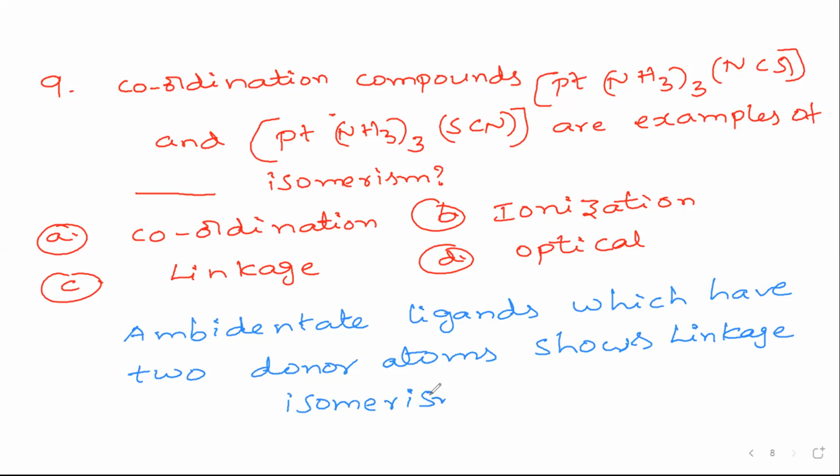So you can easily understand by seeing the example. So option C. What is the solution for this? Ambidentate ligands which have two donor atoms, like cyanide and isocyanide, like NCS and SCN, show linkage isomerism only. So these two are examples of linkage isomerism. So it is clear. These types of questions you'll get from isomerism.